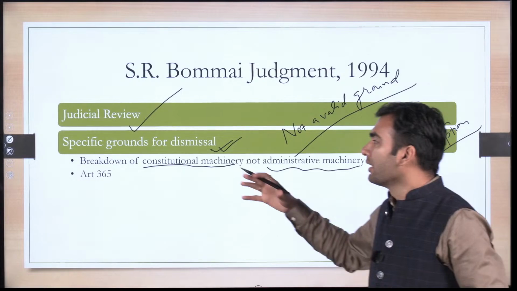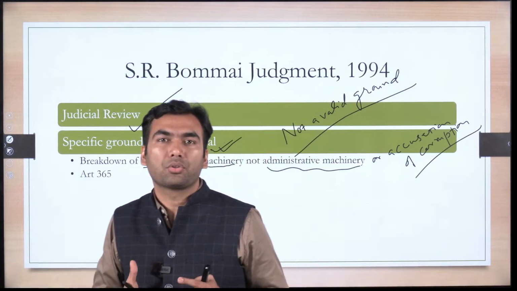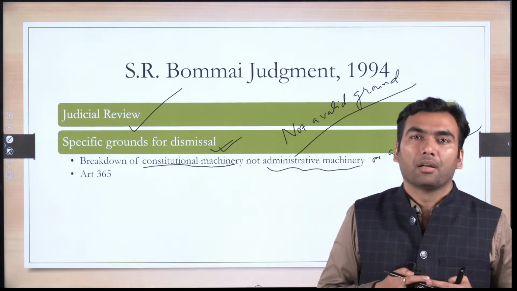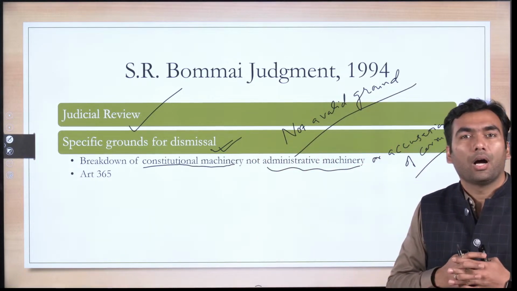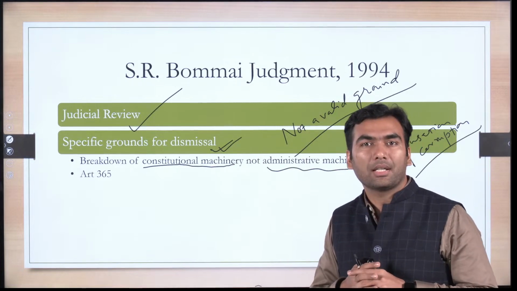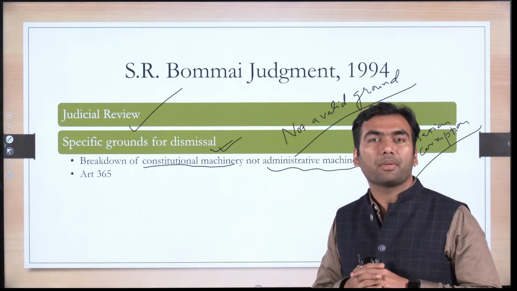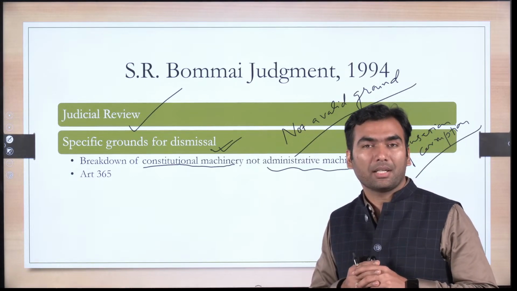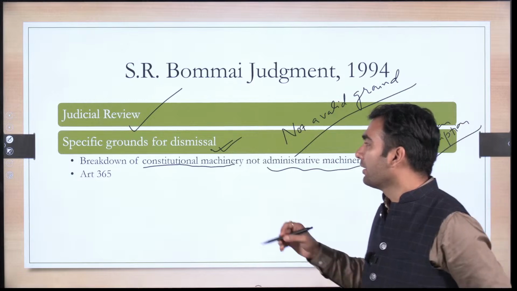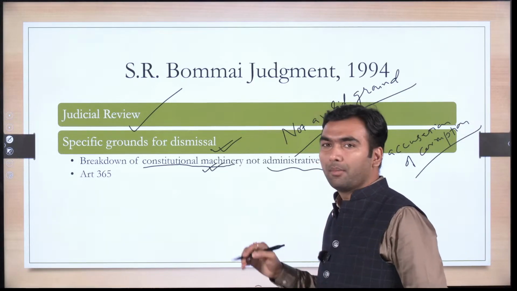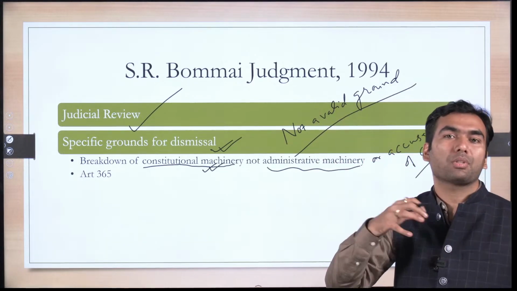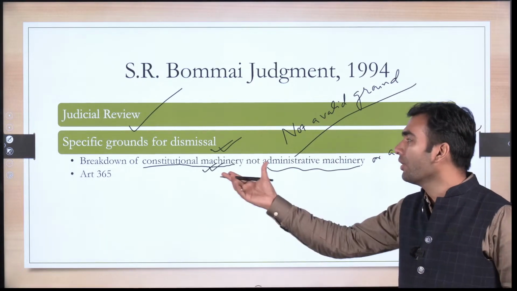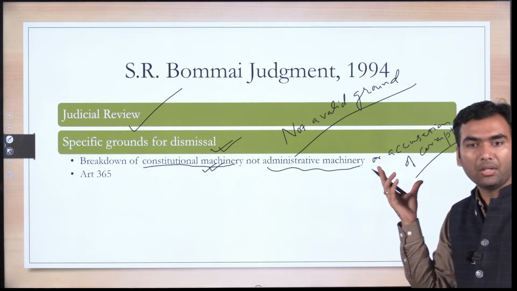Constitutional machinery means, see, the constitution says that the council of ministers has to be answerable to the House of the People or a state legislative assembly. So when the council of ministers has lost confidence in the state legislative assembly, in that case there is a breakdown of constitutional machinery. Whatever arrangement the constitution has made, if that arrangement is not possible, that is breakdown of constitutional machinery. Okay.